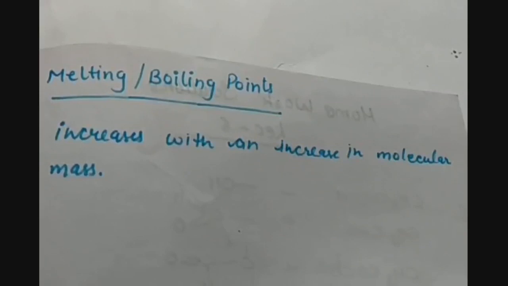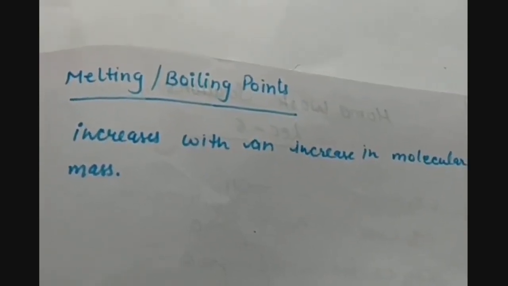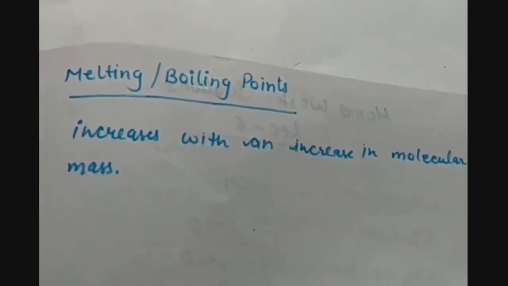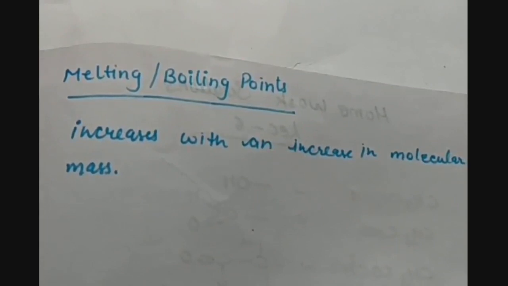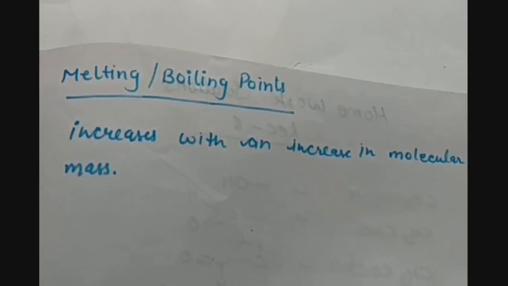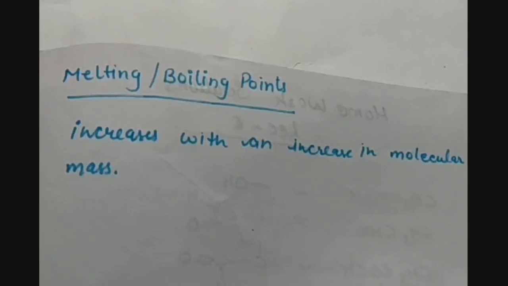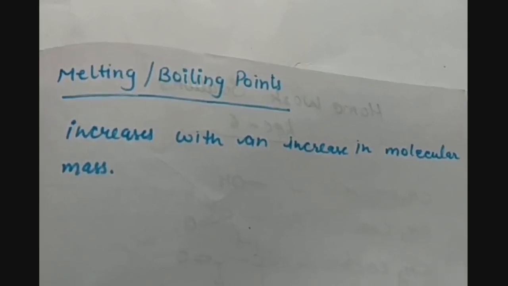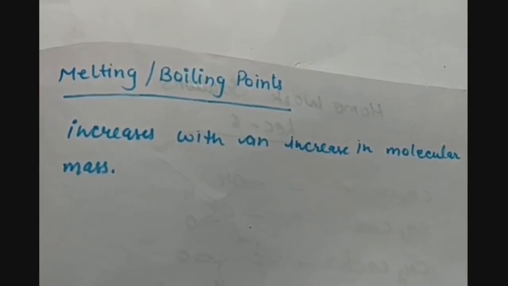And the second property is melting and boiling point. Melting and boiling point gradually increase with an increase in molecular mass. As we know, when we go higher in the homologous series, at each step we are adding a CH2 group to the general formula.